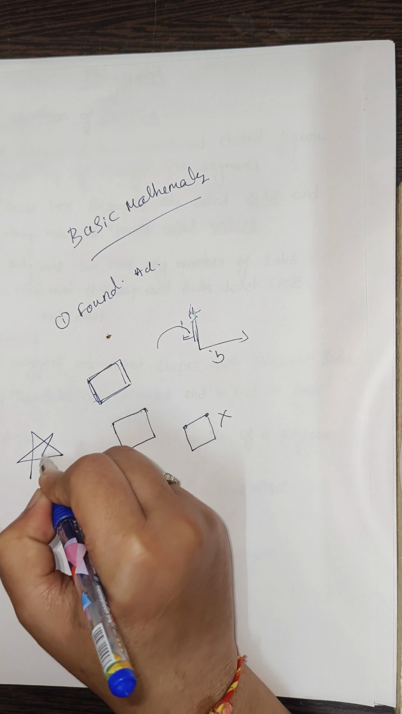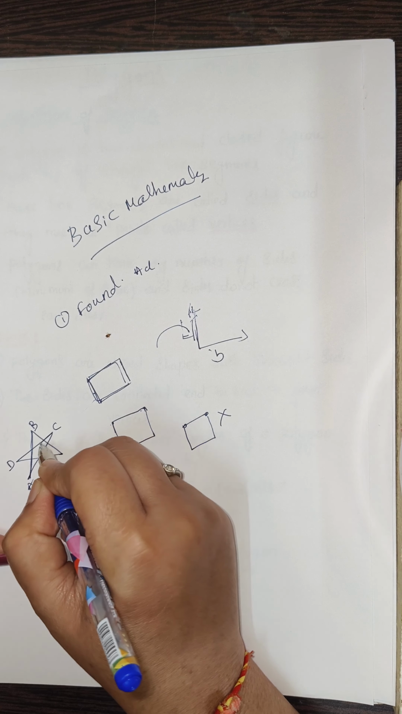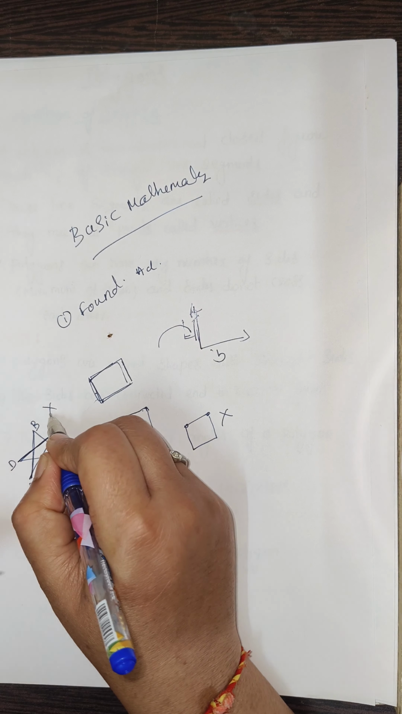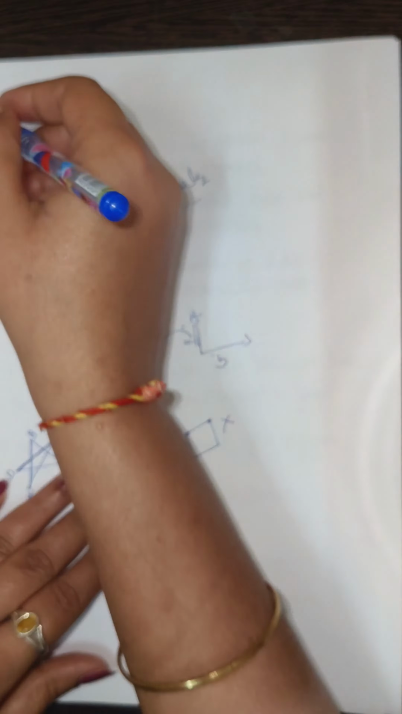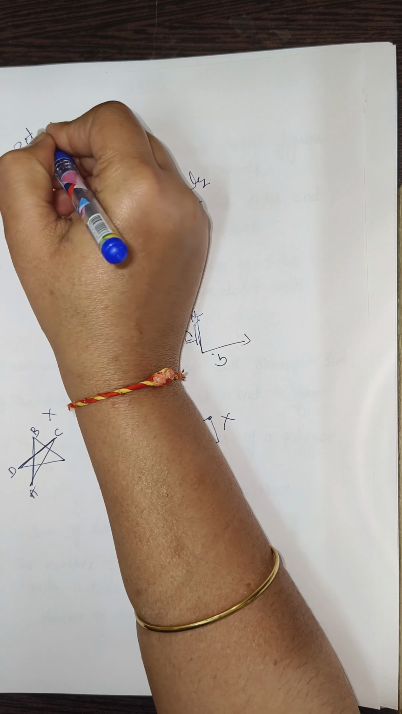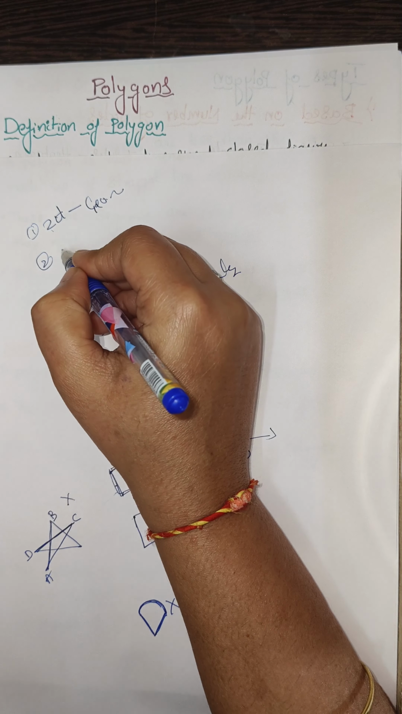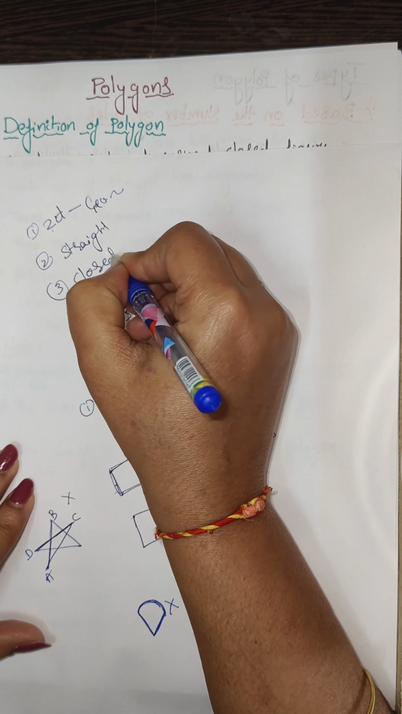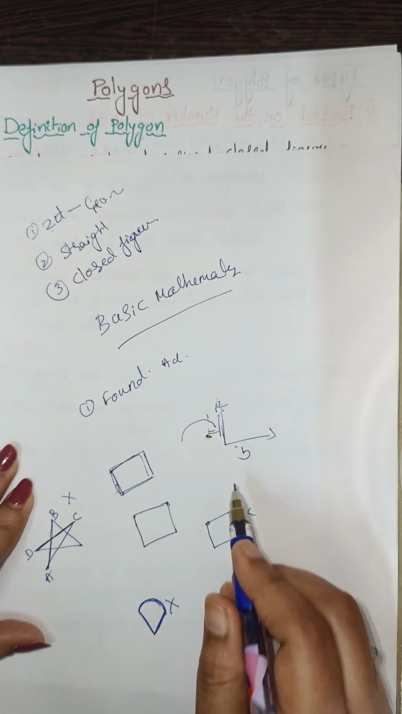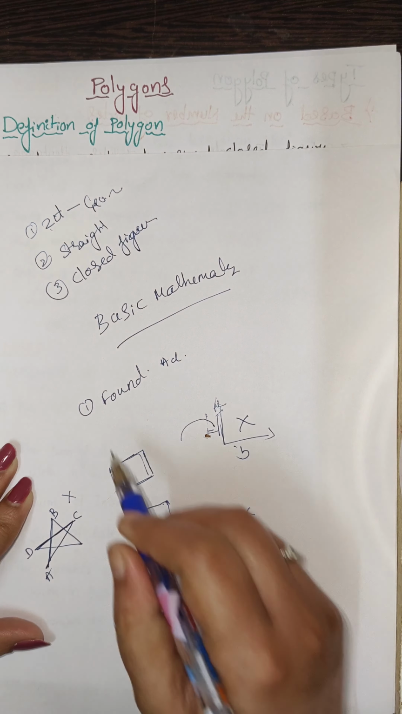The edges also should not cross each other. Suppose I draw a star, with edges AB and CD. Edges AB and CD cross each other, so this is not called a polygon. A polygon is a closed figure drawn with straight line segments. It is a 2D geometrical figure, it should be closed, not open, the edges should not cross, and it should not be curved. These are called polygons.